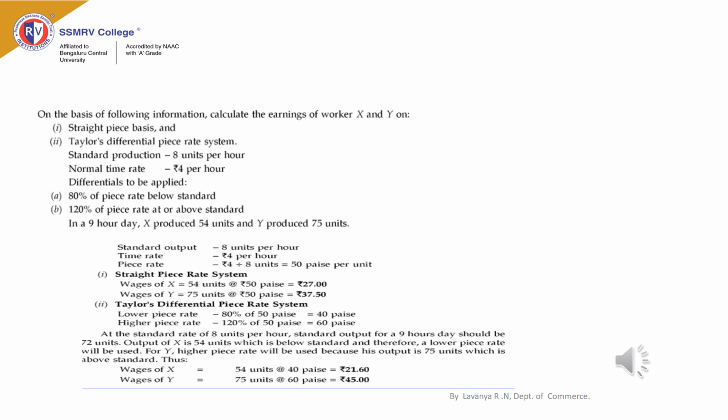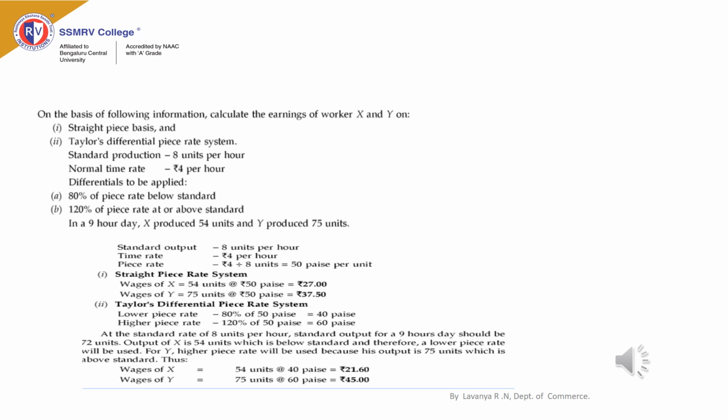In this regard, the worker Y will be paid the higher piece rate because his performance is more than standard. The standard output required in a day is 72 units, but he has produced 75 units. It is above the standard. In such a case, the worker Y will be paid the higher piece rate.